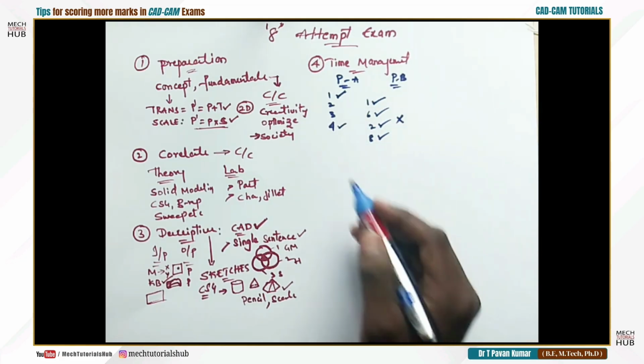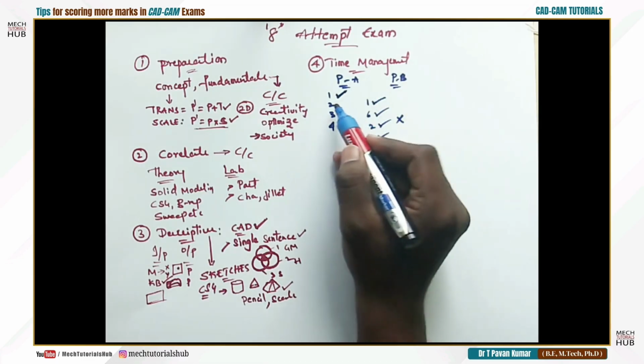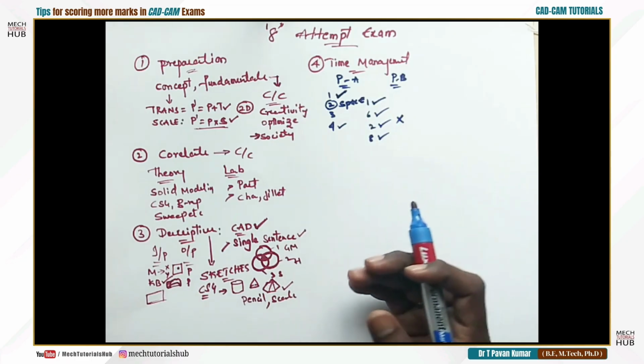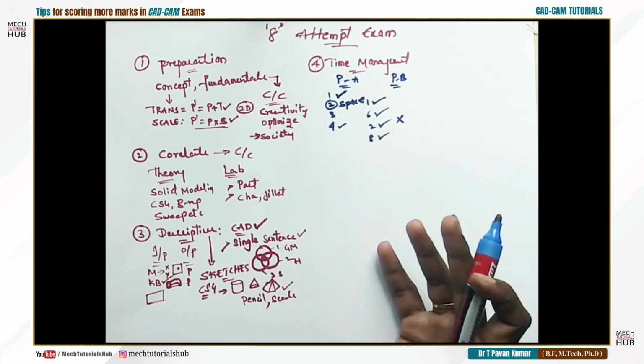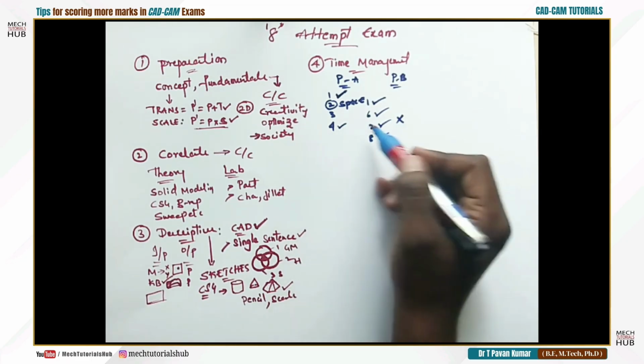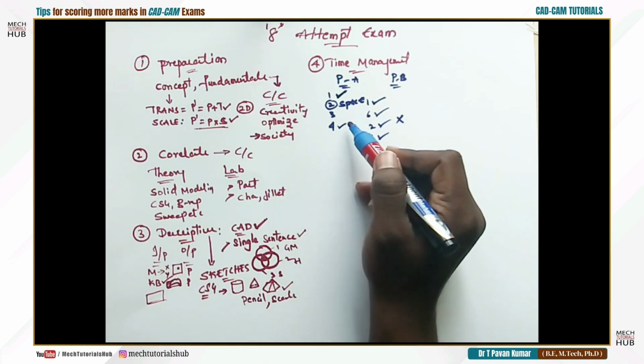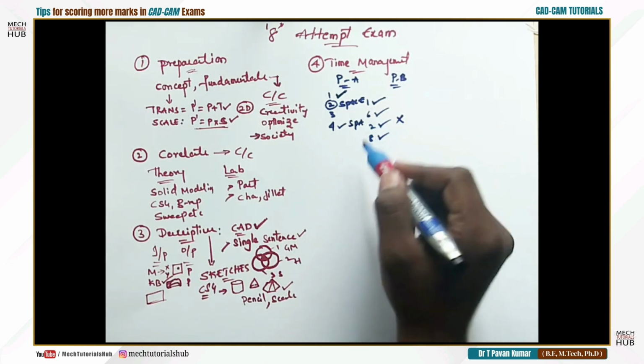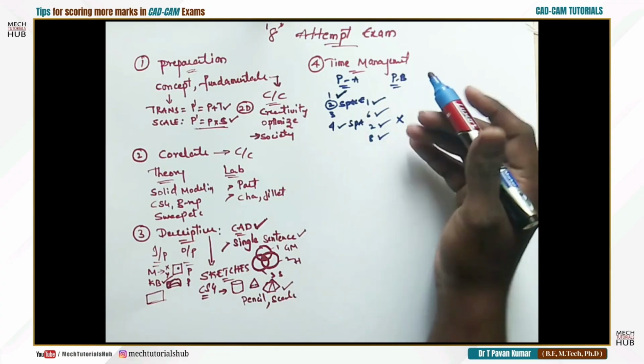What you try to do is attempt the first one. If you have an idea about the second one, give some space in your answer book. Give some space, because you can estimate how big the answer is, how long the answer is. Give some space and go to the third one or fourth one, whichever you know. If you don't remember the fourth one properly also, give some space again. Then go to part B, whatever you know.